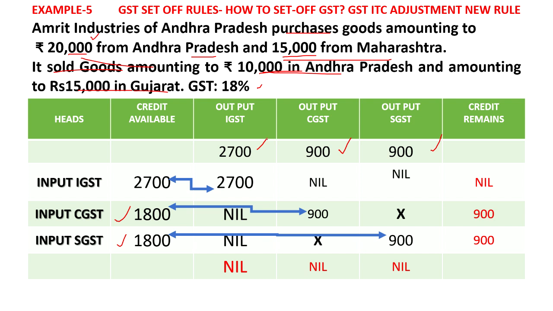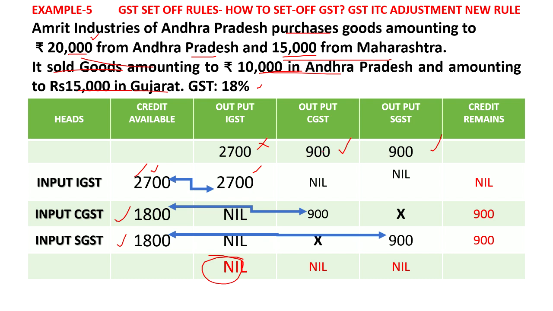So before paying to the government, Amrit Industries will check whether there is any input tax credit already available from the previous purchase transactions, and that will be adjusted. First, there is input IGST 2700. Normally the IGST will be adjusted first against the output IGST. There is output IGST 2700 that should be paid to the government. Already 2700 is paid, so that will be adjusted and nil should be paid.